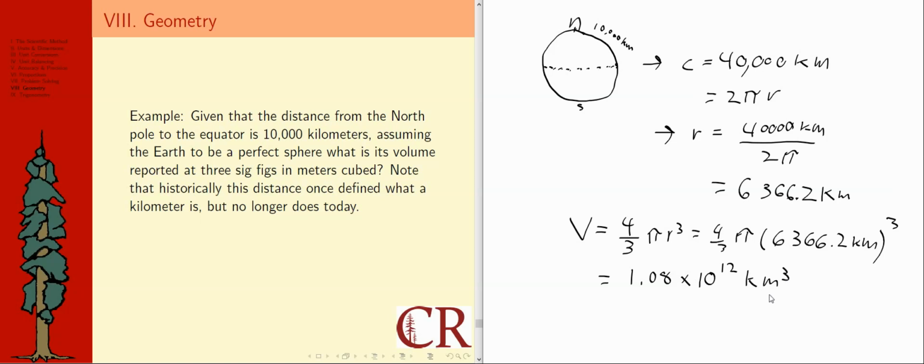Now there's 1,000 meters in a kilometer, so maybe what I'd like to do is multiply this by a conversion factor of 1,000 meters per kilometer. But then I've got kilometers cubed, so I'm actually going to have to cube that whole thing, which means I'm going to multiply by 1,000 cubed, which is like multiplying by 10 to the 9. So I'm going to have to add 9 to this power of 10 at the end of the day, or I can just have my calculator do that for me. Any way you like, it's fine. But that gives me 1.08 times 10 to the 21 meters cubed.